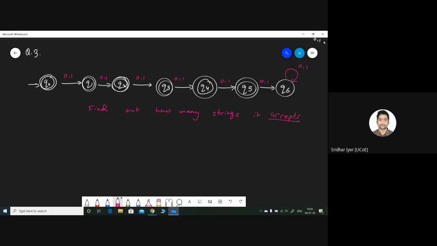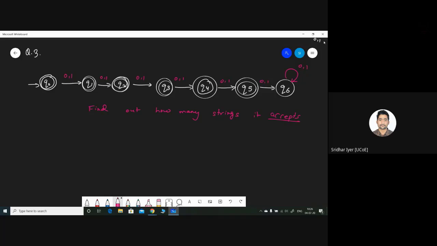It could be even 0, it could be even 1, right? So it will accept all these strings starting from string length 0 to 5, not 1 to 5. Jay, make a small correction over there. Why 0? Because even Q0 is an accepting state. So far I have not received any correct answer. Jay is very close.